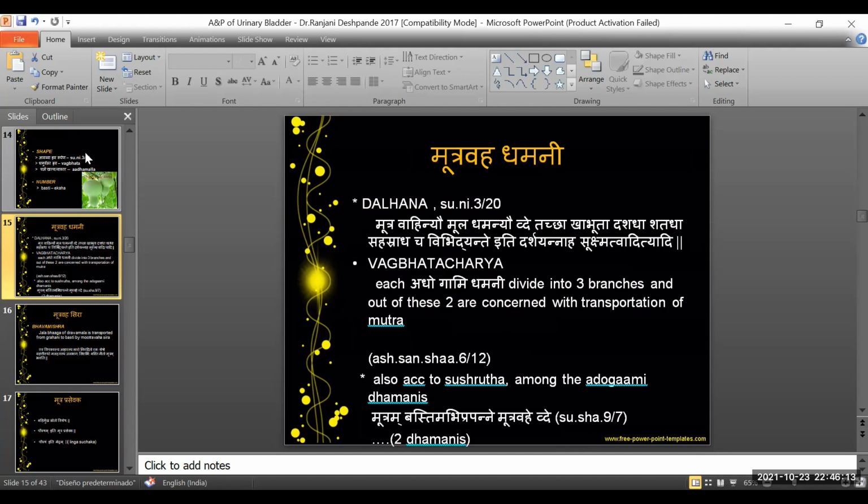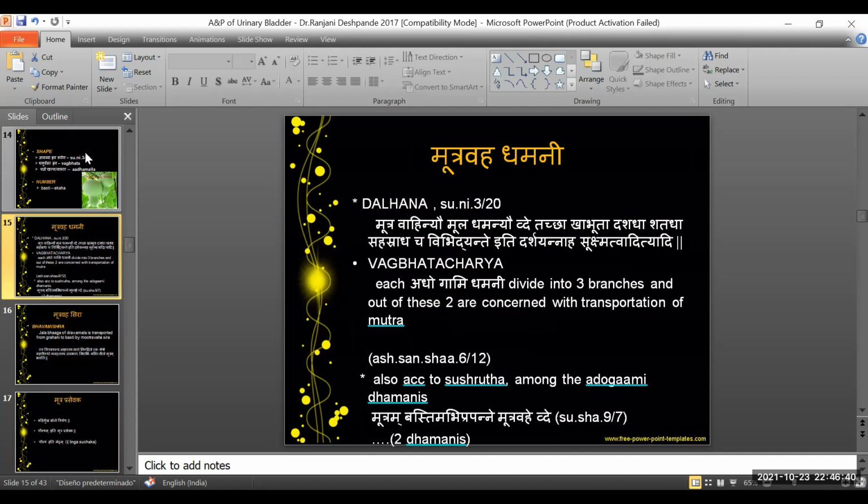So with respect to Mutravaha Dhamani, Acharya Dalhana comments on the Sushruta Shloka saying that Mutravahinyau Moola Dhamanyau Dve Tacha Kha Abhuta Dashada Shatada Sahasradha Vibidhyante iti darshayan na aha sukshmatvat ityadi.